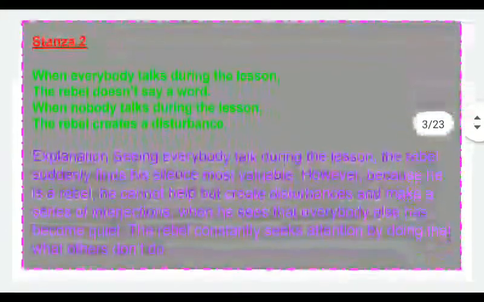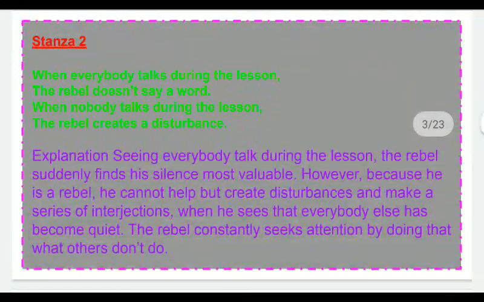Now coming to the second stanza. When everybody talks during the lesson, the rebel doesn't say a word. When nobody talks during the lesson, the rebel creates a disturbance. Here the poet is telling that seeing everybody talk during the lesson, the rebel suddenly finds his silence most valuable. When he sees that people are talking during the lesson, he does not say any word. He is silent.